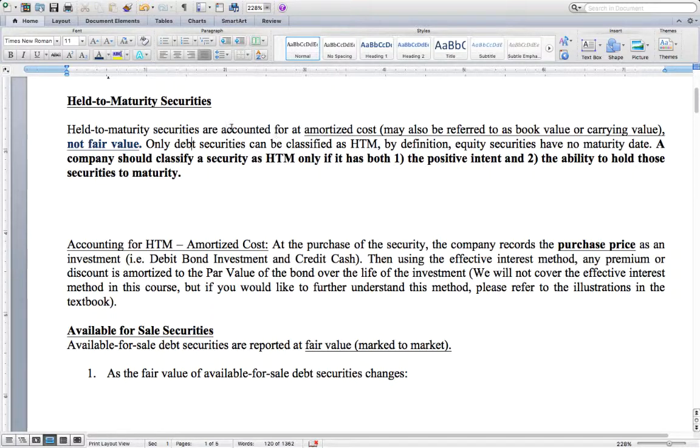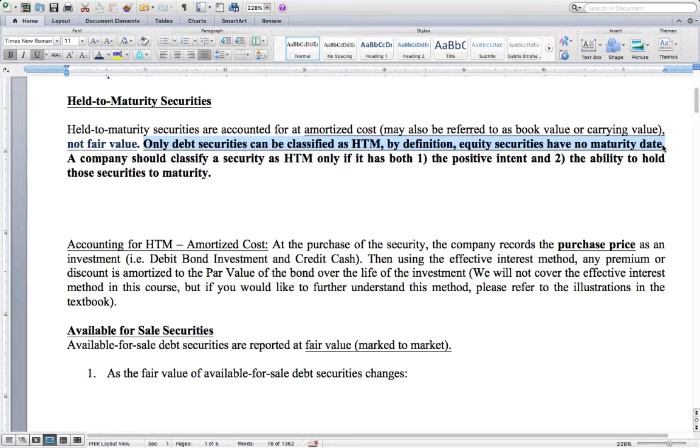Only debt securities can be classified as held to maturity because by definition equity securities do not have a maturity date. This is one thing I would like you to note, as you may see questions on this on a homework, exam, or quiz. The key difference is that available for sale and trading securities are also classifications under equity securities.